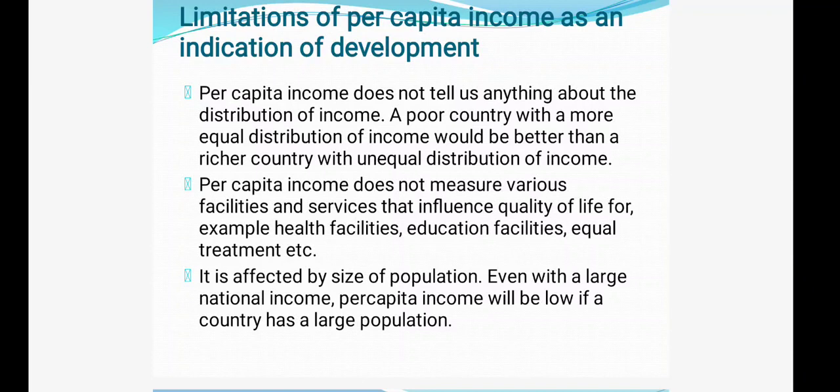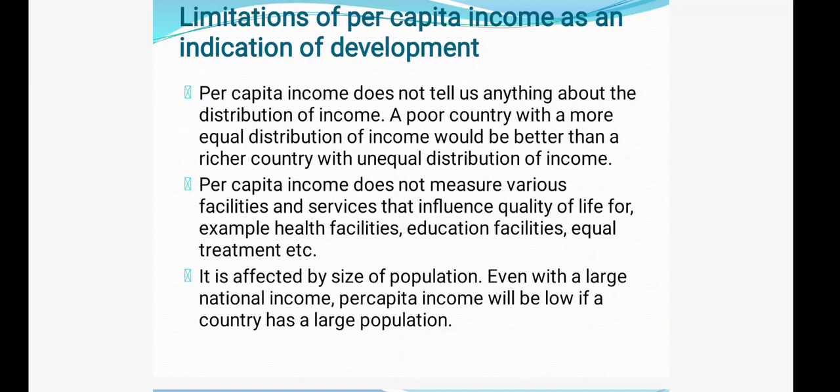It does not show whether the country has better health facilities, educational facilities, or equal treatment, that is, whether society is giving them equal status. This is not shown in the per capita income. So this is the second limitation.